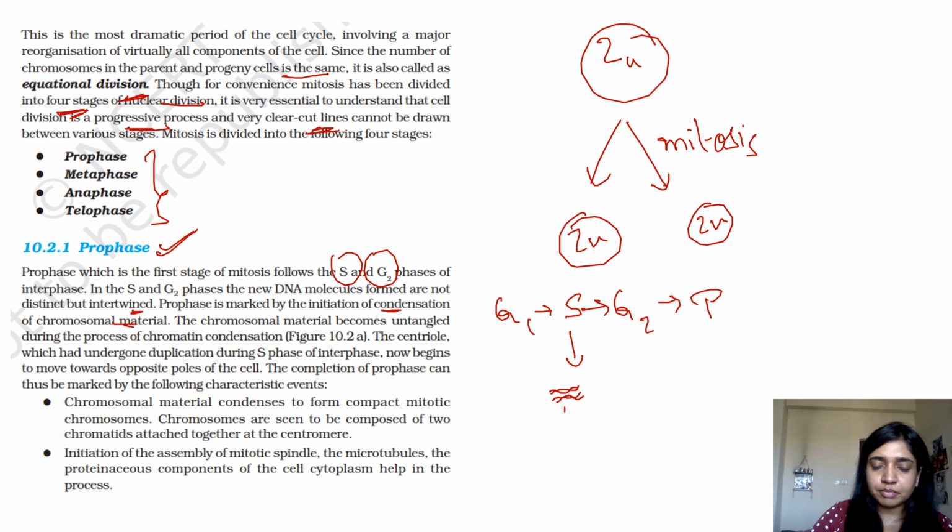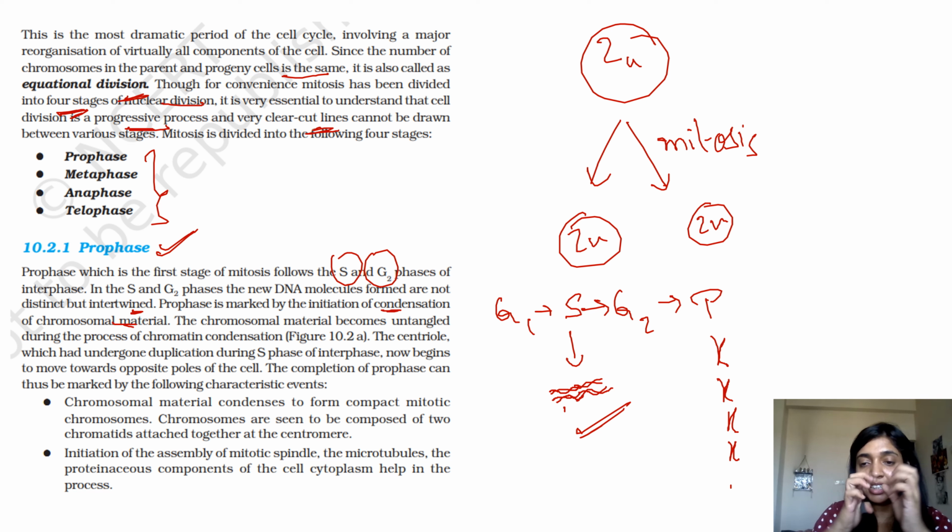So this whole genetic content starts condensing, and eventually it forms condensed chromosomes. In the earlier stage, you will not be able to see the genetic material. In prophase, since the genetic material has condensed so much, now you will be able to clearly visualize it. The chromosomal material becomes untangled during the process of chromatin condensation.